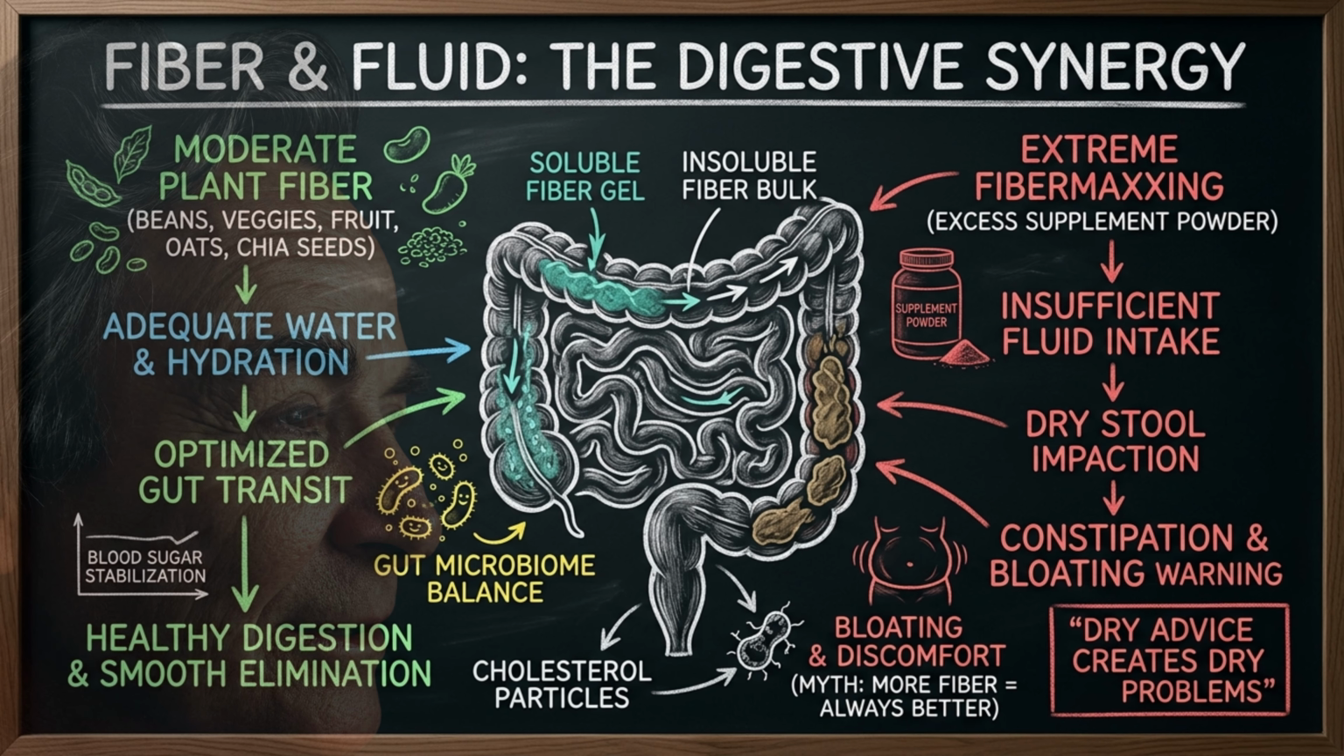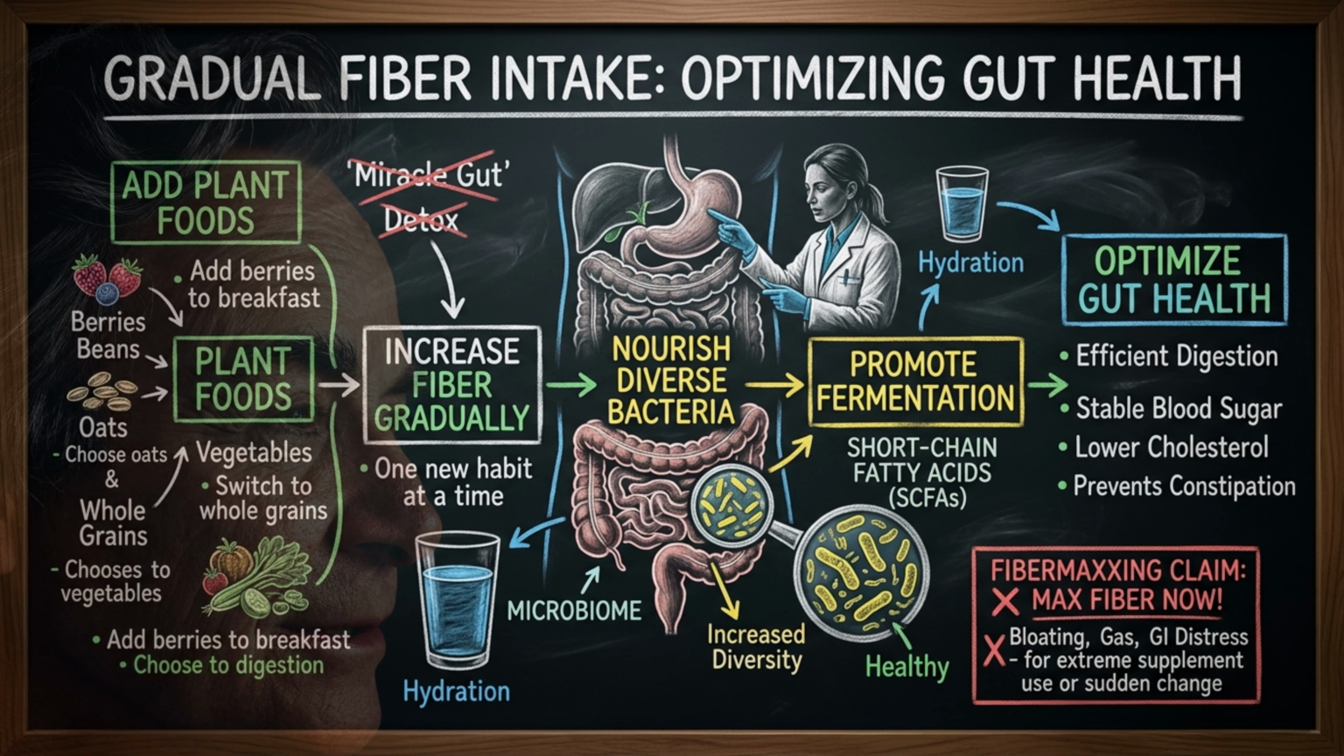When increasing fiber, increase fluid appropriately. Fiber and water work together inside the digestive tract. Dry advice creates dry problems. A practical routine includes both plant foods and hydration. Add fiber gradually, one new habit at a time.